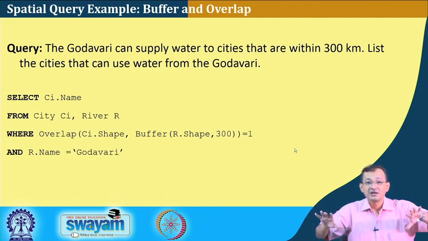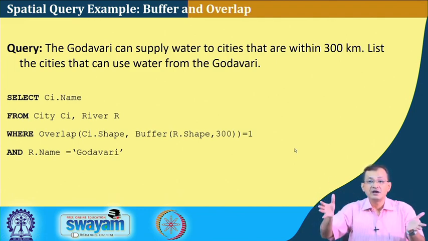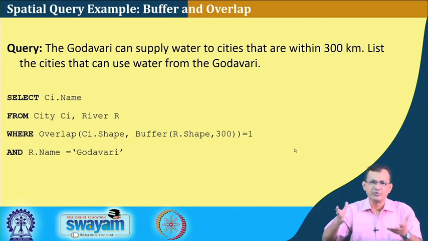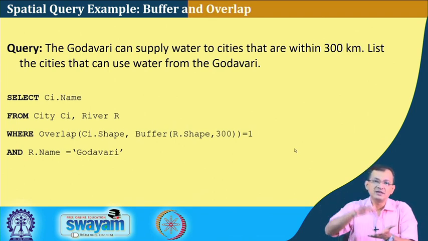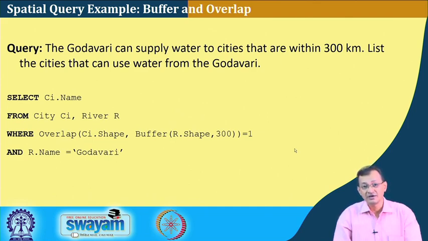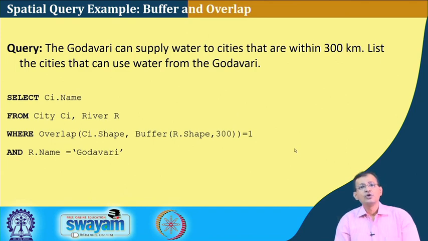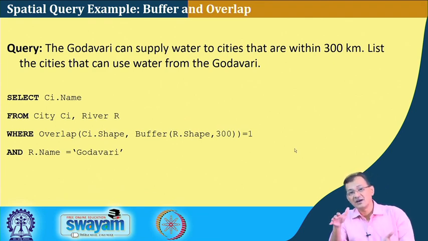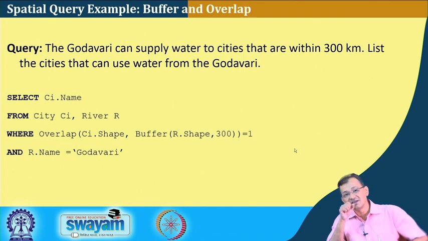Now, if the city shapes are all points, or even polygons, it does not matter, I do an overlap, and if the overlap is true or 1, then I say that particular city can be served by the Godavari river or can receive water from it, right. So, overlap of C1.shape and the buffer of river R within 300 kilometers. So, this is again a spatial operation.